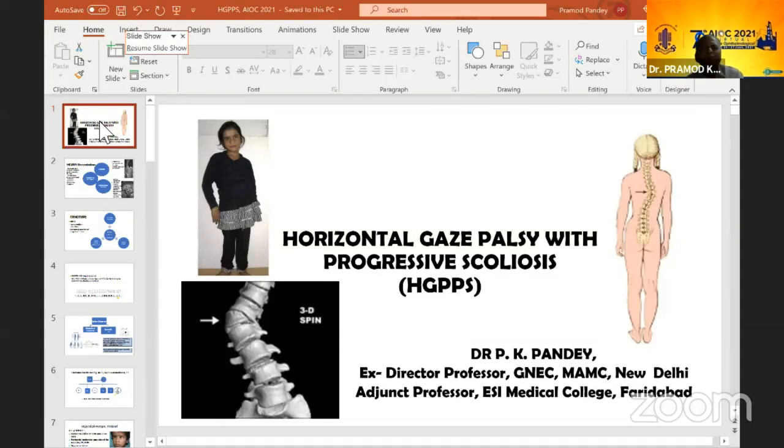Can you see the screen now? I can see the presentation, but it's not coming there. On my screen, it is coming. Yeah, even we can see it. Shall I proceed, or is there a problem?